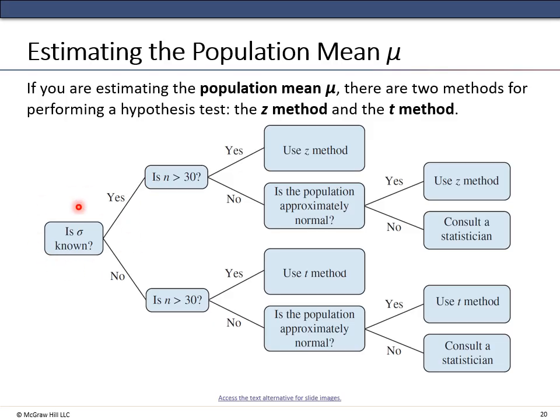Going back to the start, maybe we don't know the standard deviation of the population, which is actually quite common. We still then ask again, is the sample size greater than 30? If it is, we use the t method. If it is not, we ask, is the population approximately normal? If it explicitly is, we use the t method. If not, again, we consult a statistician.